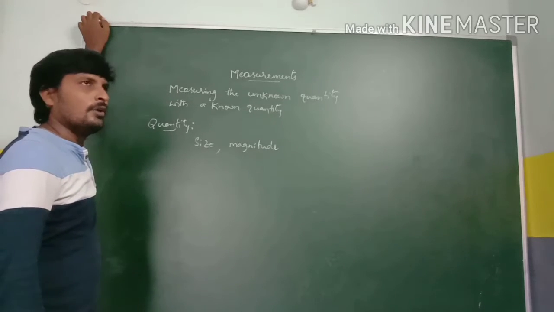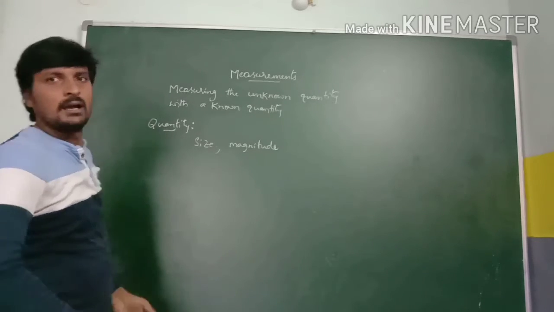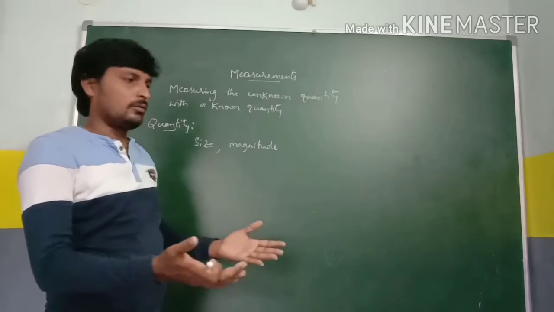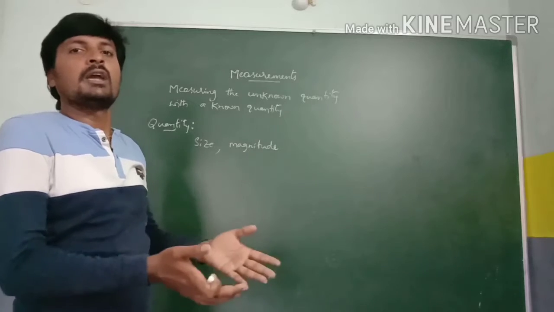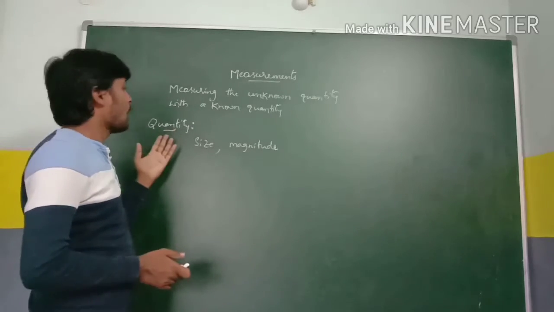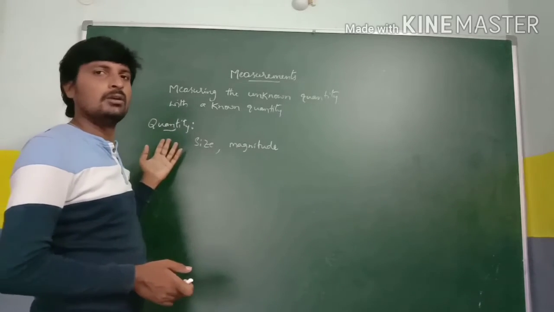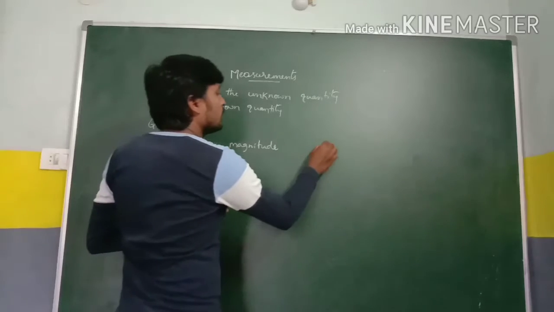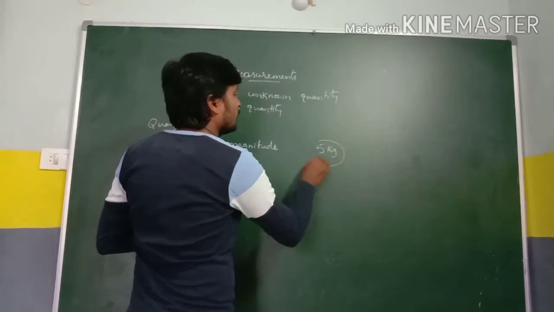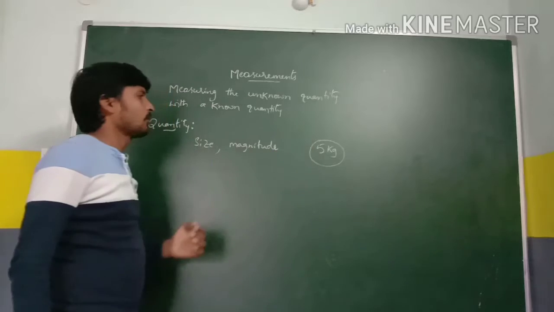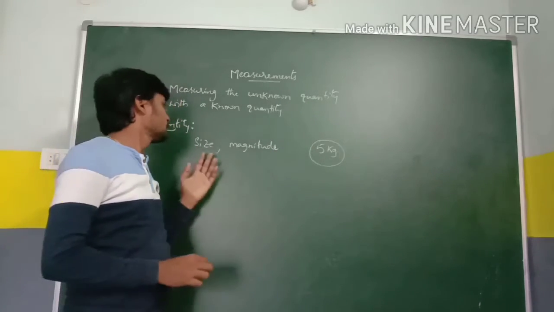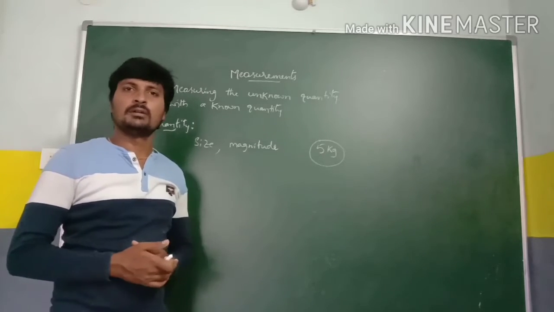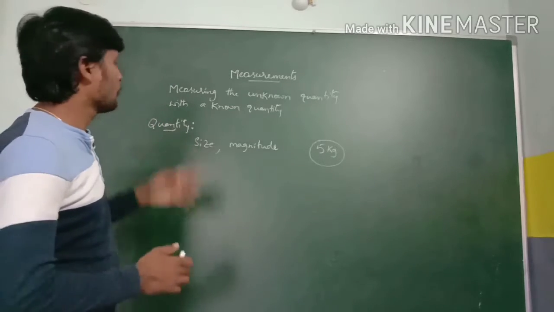For example, if you are carrying a mass of 5 kg, how much quantity are you carrying? You are carrying 5 kg of quantity. So quantity is nothing but the numerical value, or size, magnitude. In this way, we can represent the quantity.